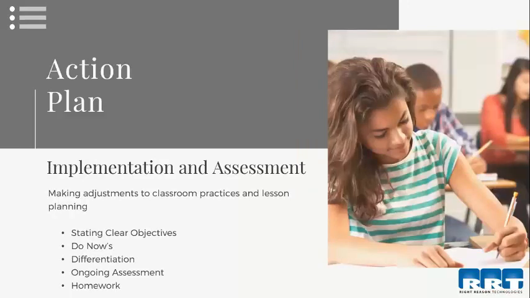A few strategies to use when implementing your action plan is to create clear objectives. Teachers should use the assessment results to focus their lesson objectives in the areas that need student improvement. At the start of the class, you can take a quick 5 to 10 minutes to review the standards that are outlined in your action plan that may require a little bit more attention. When targeting certain student groups in the class with specific needs, differentiation can be a good strategy to work with those groups while others work independently.